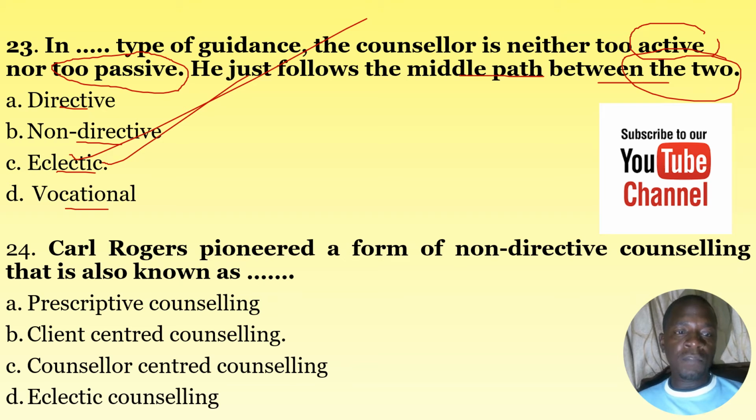Number 24, Carl Rogers pioneered a form of non-directive counseling that is also known as A. Prescriptive counseling, B. Client-centered counseling, C. Counselor-centered counseling, and D. Eclectic counseling. The correct answer here is B. Carl Rogers is the one who pioneered the form of non-directive counseling that is known as client-centered counseling. So the correct answer here, number 24, is B.